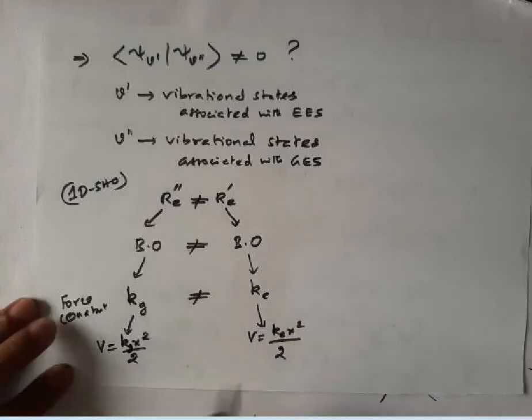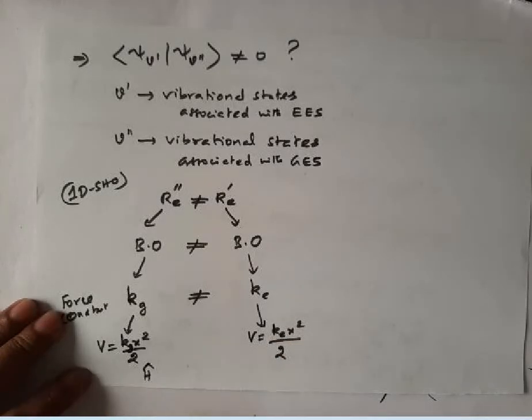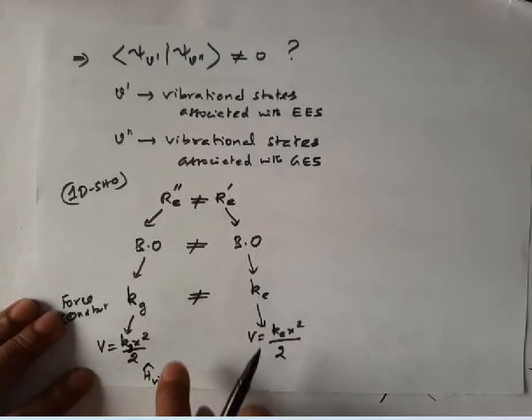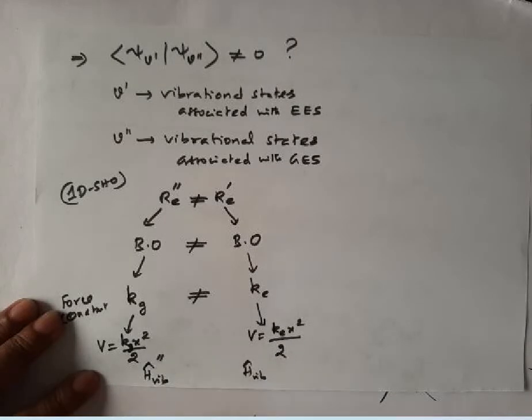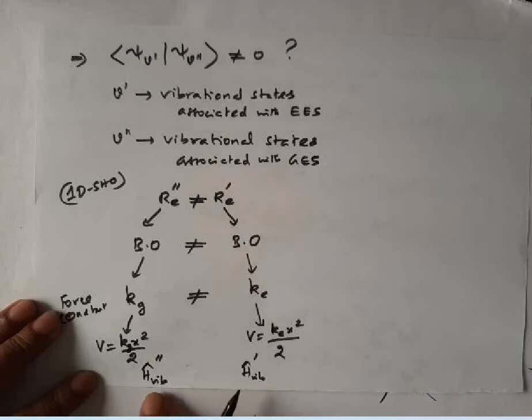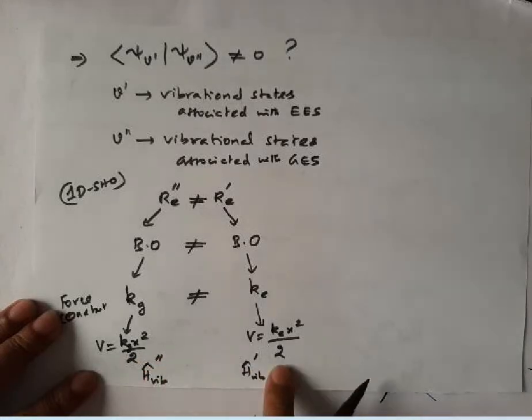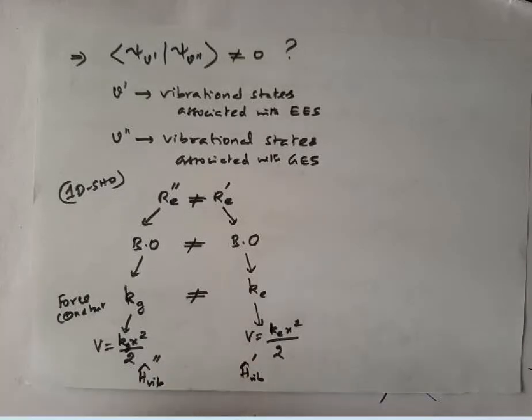Since potential energies are different, the vibrational Hamiltonian for the ground electronic state and the vibrational Hamiltonian for the excited electronic state, let me put double prime here and single prime here, are not the same. They are different.